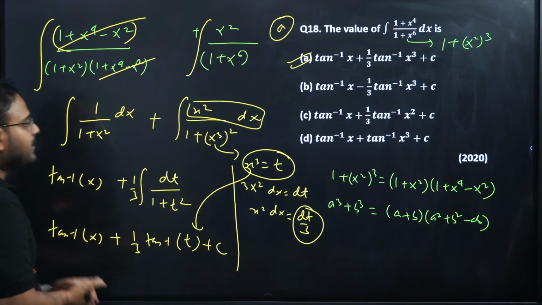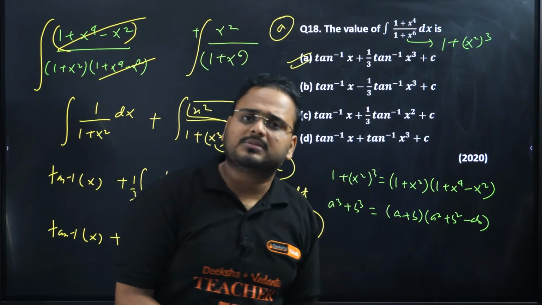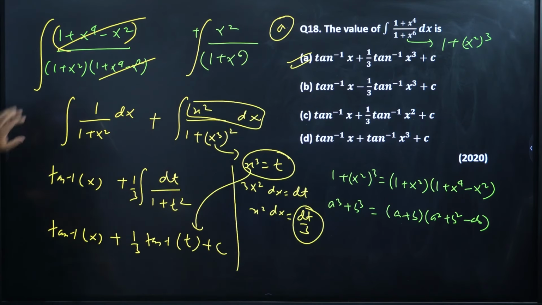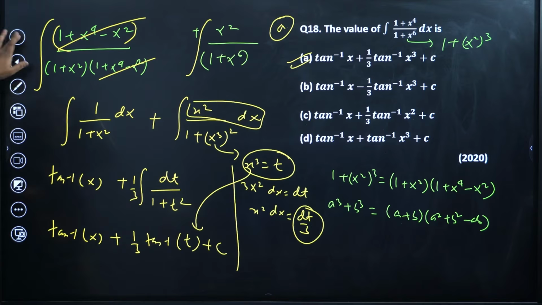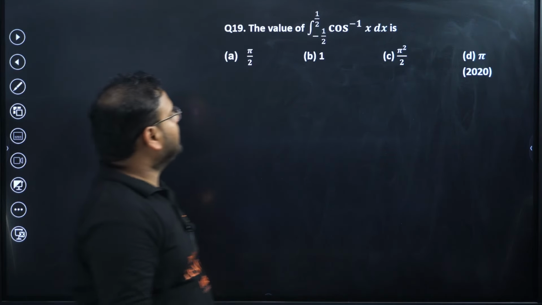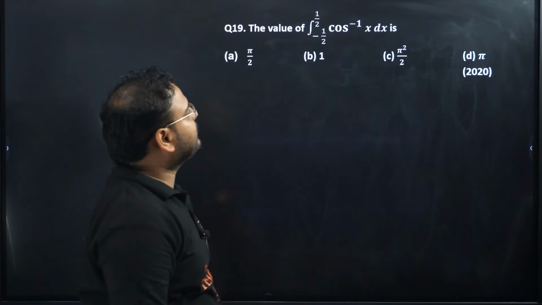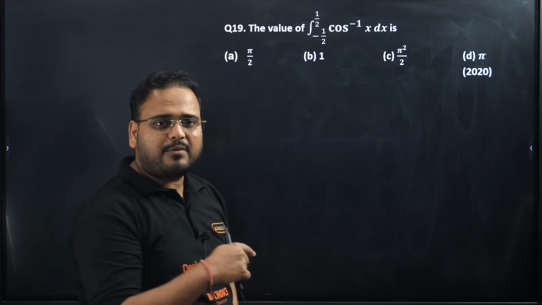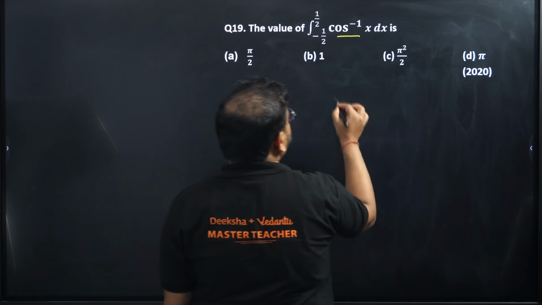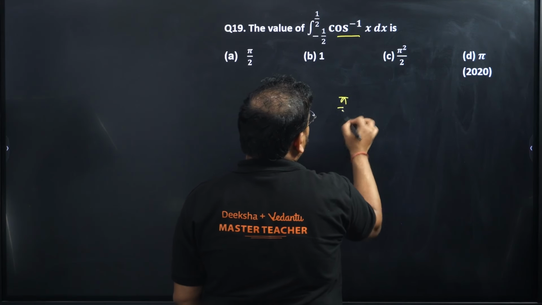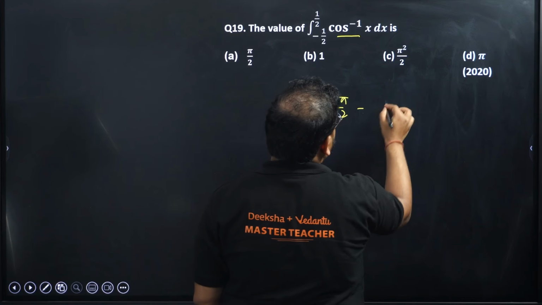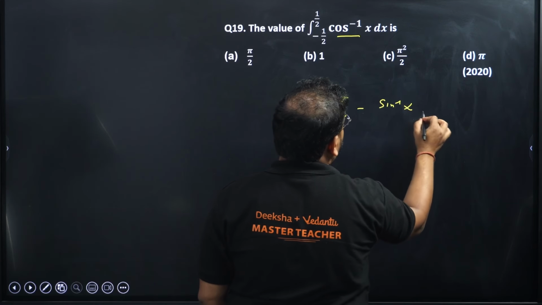Okay, so the 18th one. This is relatively easier than the other problems. So next, question number 18 is done. Question number 19 now. The value of the integral from minus 1 by 2 to 1 by 2 of cos inverse of x dx. I've done a question like this, remember? Write this in this form: pi by 2 minus sine inverse of x.